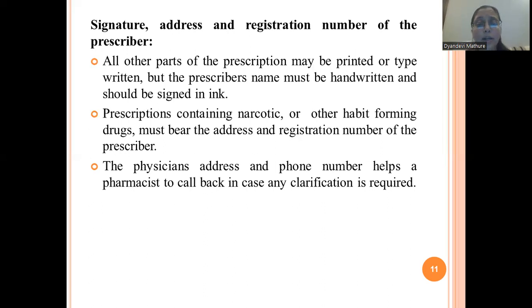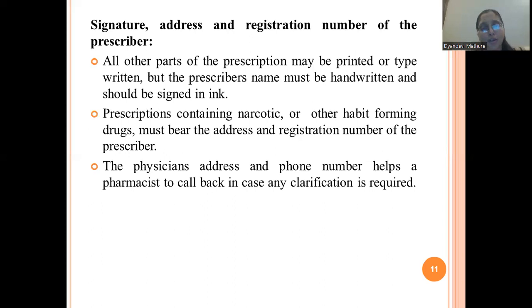Now, a prescription containing narcotic drugs or other habit-forming drugs must bear the address and registration number of the prescriber. You all know that narcotic drugs or other habit-forming drugs, sedative drugs, hypnotic drugs, require supervision.